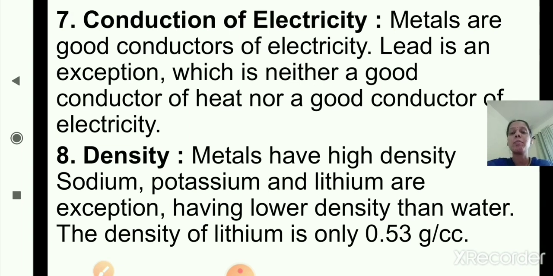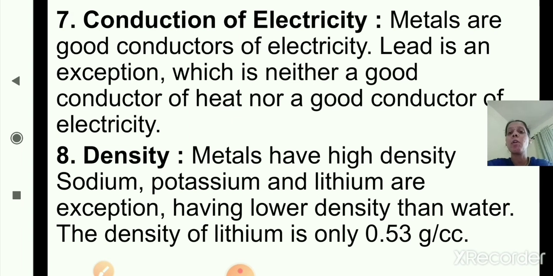Lead is an exception, which is neither a good conductor of heat nor a good conductor of electricity. But all the other metals are good conductors of electricity.